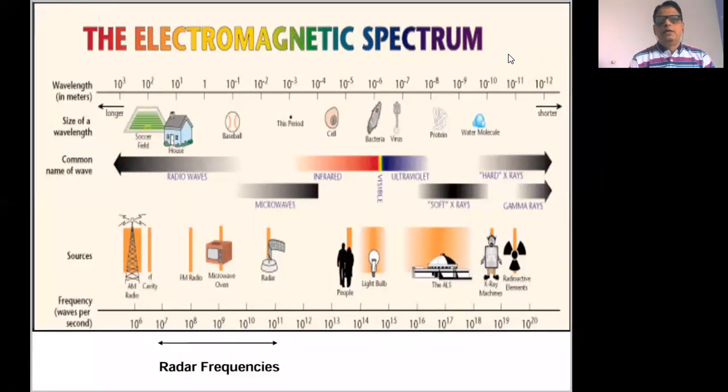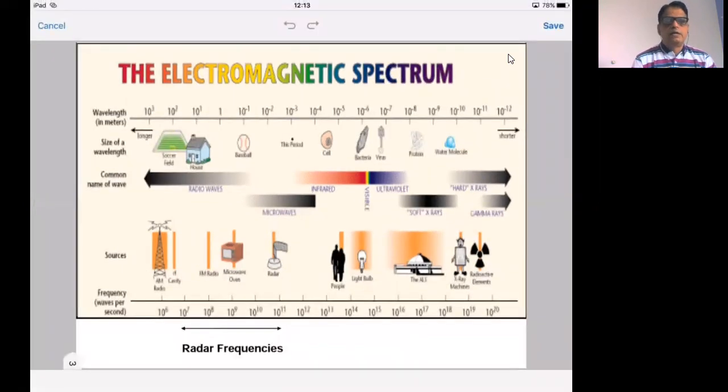And before we actually discuss the basic principle of the radar system, let us understand the frequency spectrum. You will find that in this slide, there is a frequency spectrum.